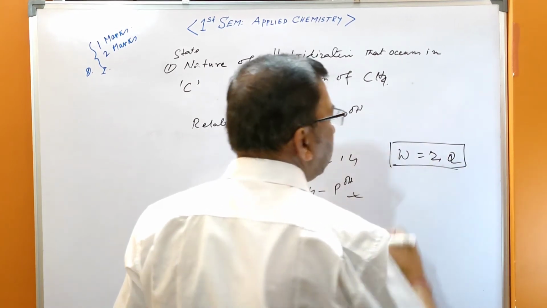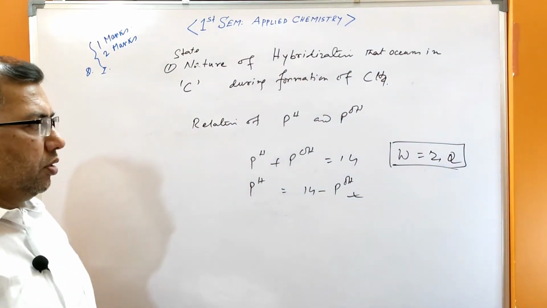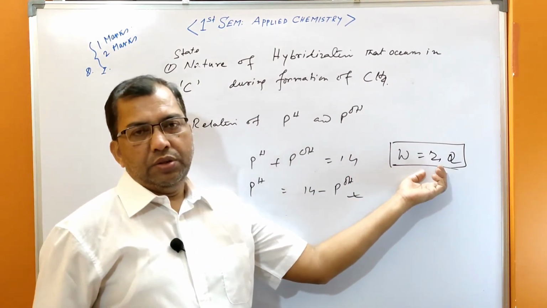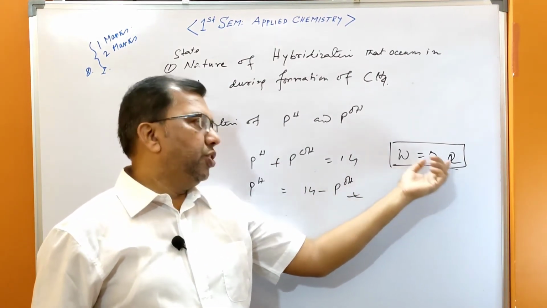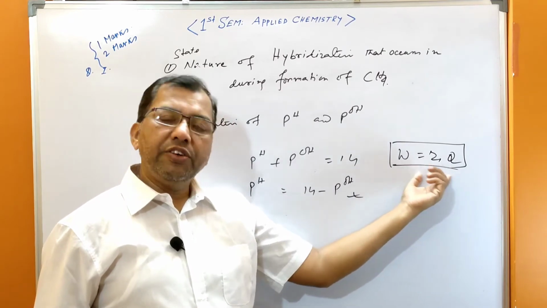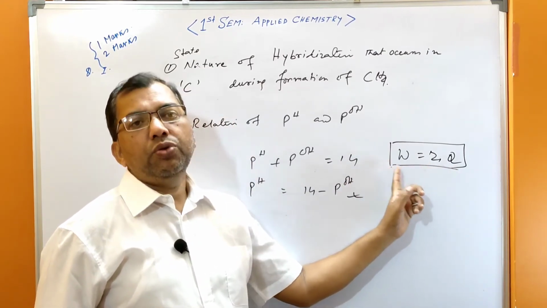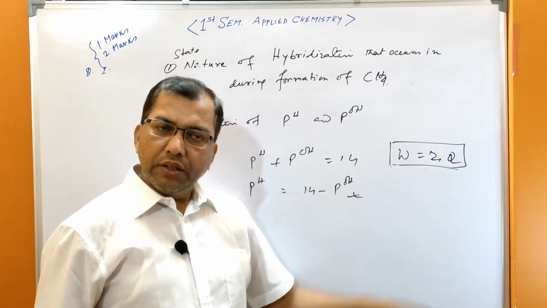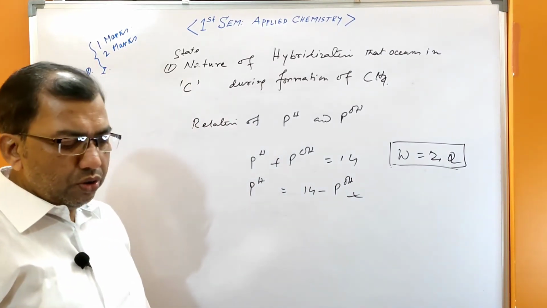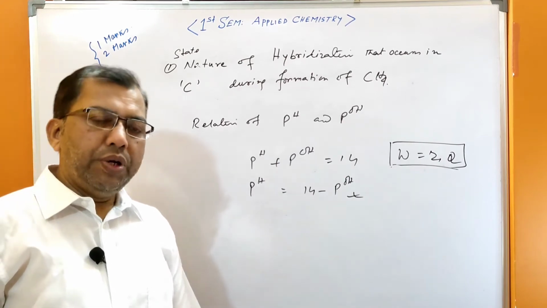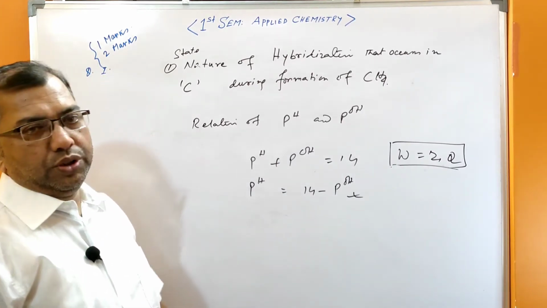From the first law, the amount deposited at or dissolved from an electrolyte is directly proportional to the amount of current passing through it. Clear? The first law. The second law also may come, so be aware of this type of questions.